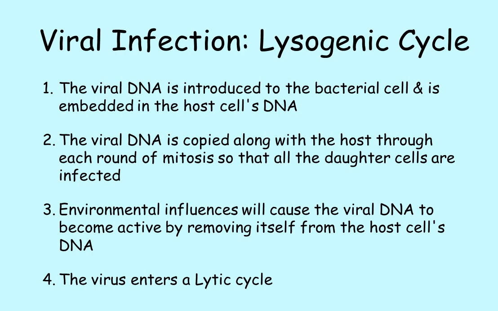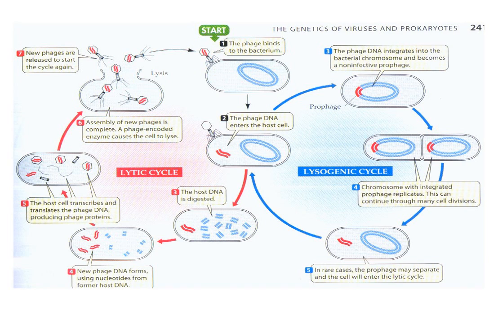The prophage will be copied with the host cell's DNA as the host cell undergoes binary fission. The viral DNA will be in all the daughter cells, thus reproducing without harming the host cell. The viral DNA remains dormant in the host cell until an environmental factor will cause the virus to enter a lytic cycle. A virus that can only reproduce by a lytic cycle is called a virulent phage, while a virus that can reproduce by both a lytic cycle and a lysogenic cycle is called a temperate phage. So here's a diagram of both cycles, and you should probably stop the video and study this.